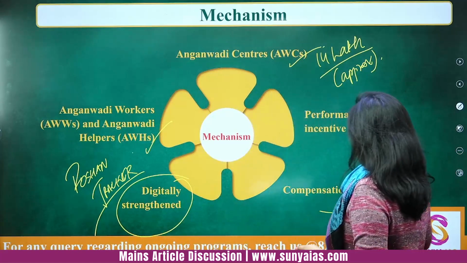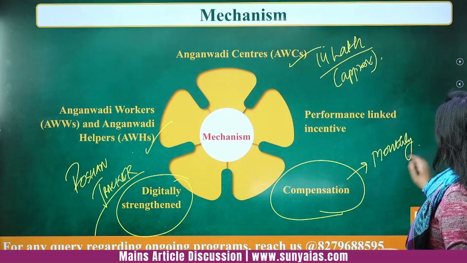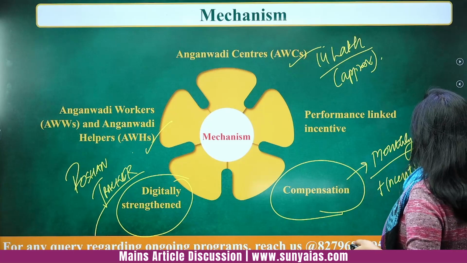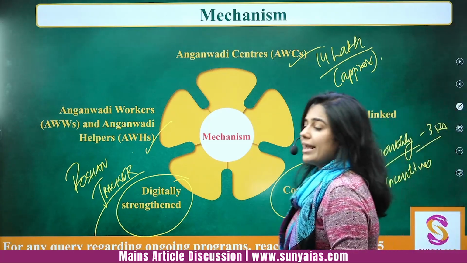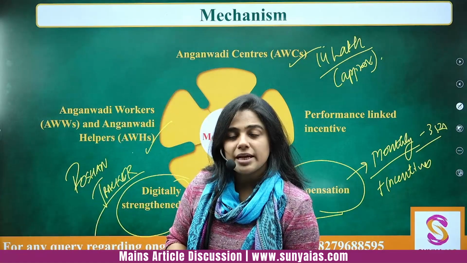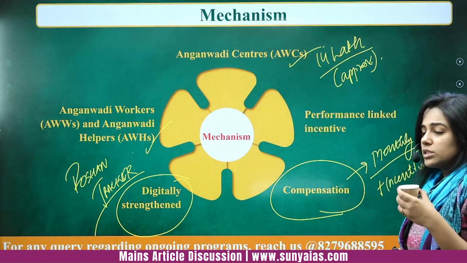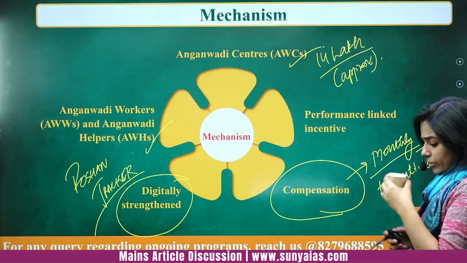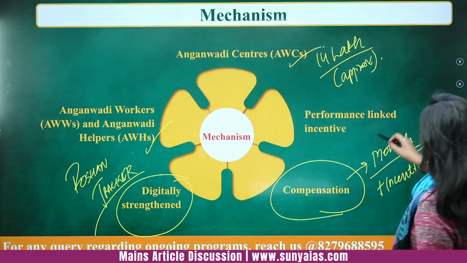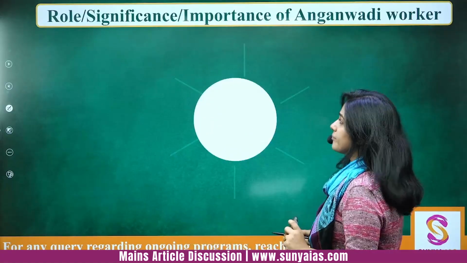Then compensation. They get a monthly allowance and they get incentives also. Monthly allowance is pretty low, just 3,500 rupees. And this is one of the demands, that it is such a low allowance and then you are also withholding it. So this is not done. Performance based incentive is given to them. Performance linked incentive, and this is the overall mechanism.